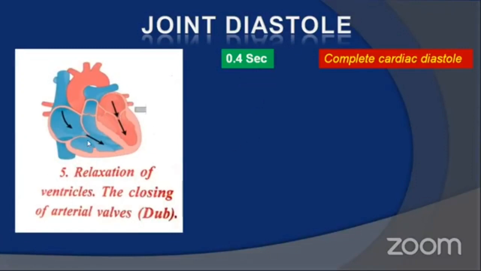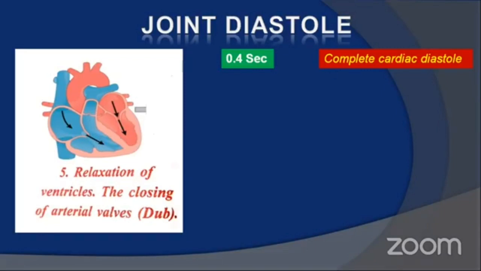Now you can see in this image, the left ventricle is pumping blood to the systemic aorta and the right ventricle is pumping blood to the pulmonary aorta. When both the aortas have received blood from the two ventricles, now the ventricles undergo relaxation.